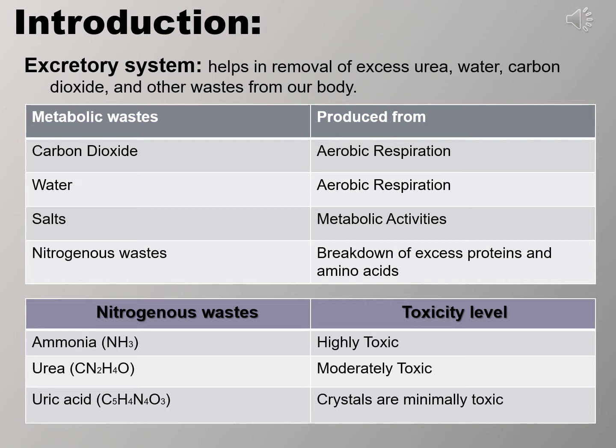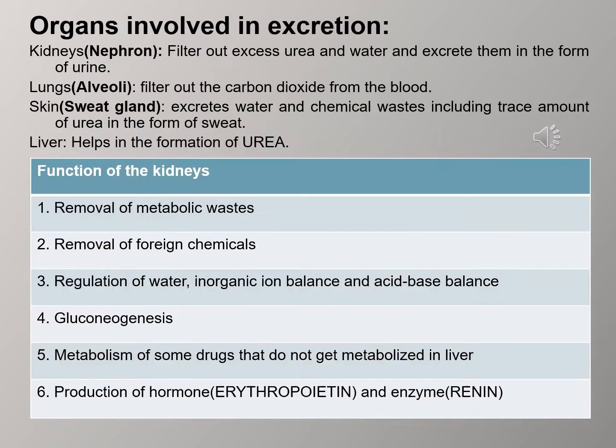Ammonia is highly toxic and requires a large amount of water to be eliminated from the body, and it is generally seen in ammonotelic animals that are generally aquatic, whereas urea and uric acid are comparatively less toxic than ammonia.